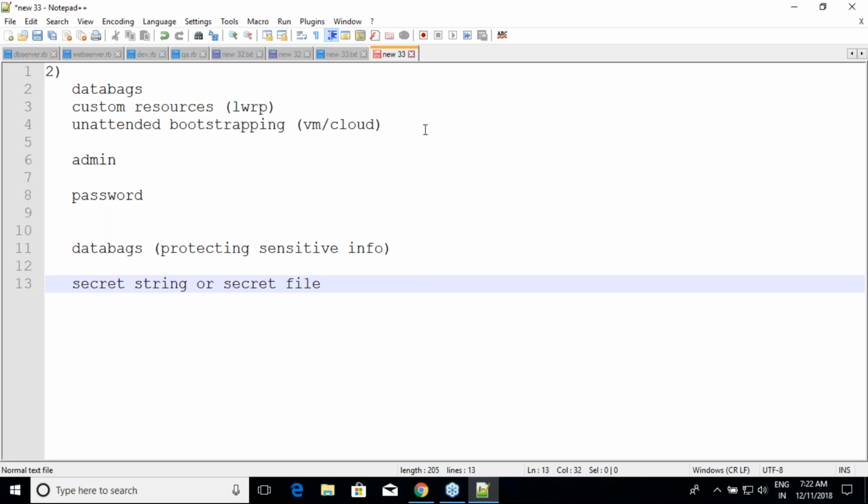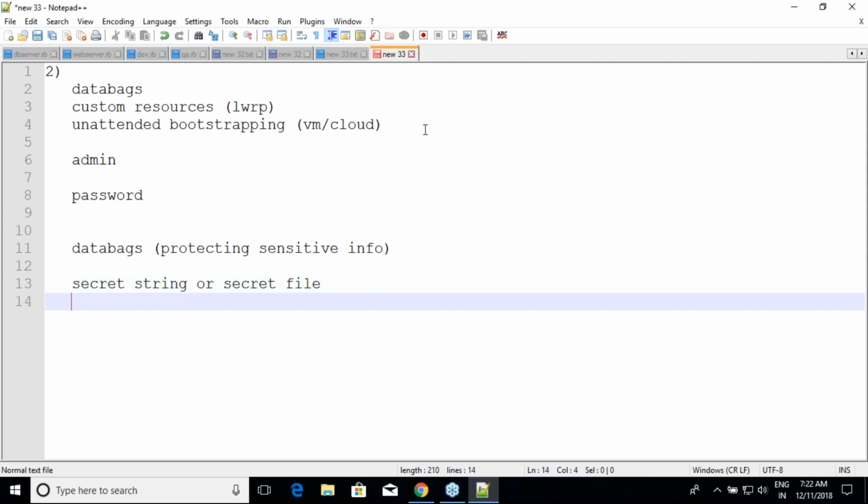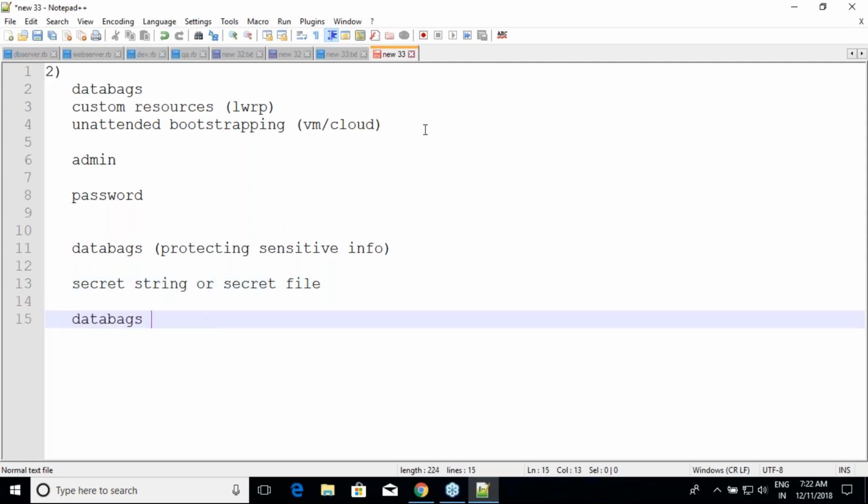If you remember, attributes were declared majorly at a cookbook level. Yes or no? But the data bag will be created at a server level. I shouldn't even call it node level.